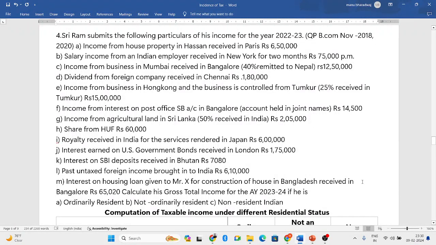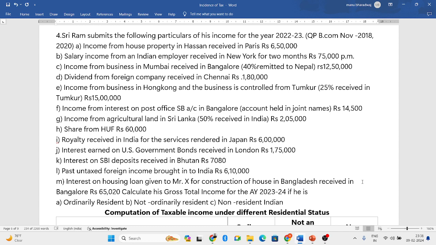In this particular video, we'll solve one more problem. This particular question had come in the question paper twice, in the 2018 question paper as well as in the 2020 question paper. So let us try to analyze this question. Shri Ram submits the following particulars of his income for the year 2022-23, that is, your previous year 2022-23.